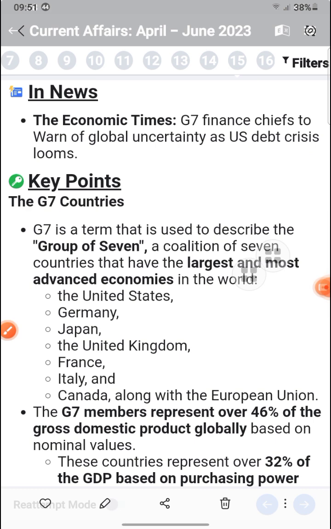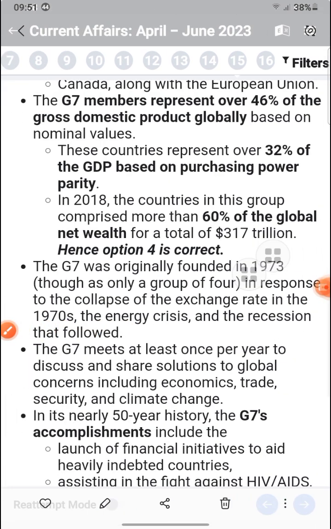32% of the GDP based on purchasing power. Now, the G7 was originally founded in 1973 in response to the collapse of the exchange rate, and it meets at least once per year to discuss shared solutions to global concerns: economy, trade, and security, and to launch financial aid for heavily indebted countries.